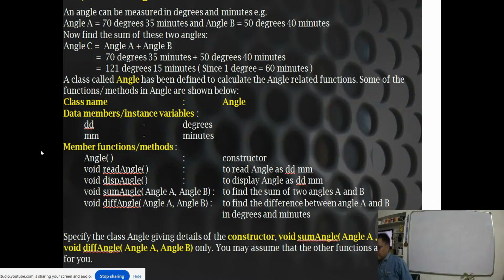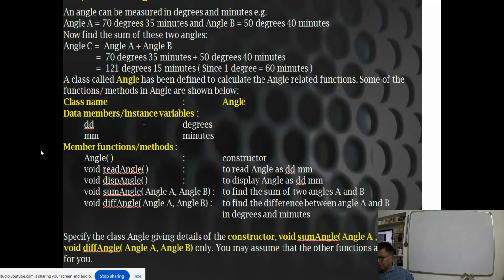An angle can be measured in degrees and minutes. Like 70 degree 35 minutes, angle B is 50 degree 40 minutes. So what happens? 35 plus 40 is 75, right? So it is 60, it will become 70 plus 50 was 120, 1 minute added, so it became 121 degree and 15 minutes.